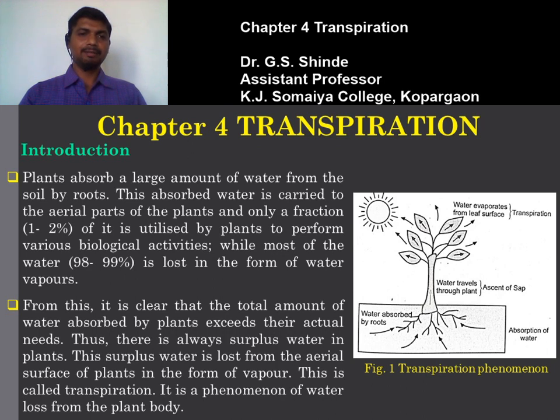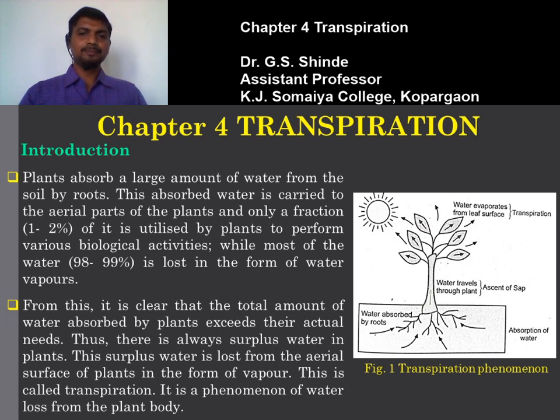Thus there is always surplus extra water in plants. This surplus water is lost from the aerial surface of plants in the form of vapors. This is called transpiration. It is a phenomenon of water loss from the plant body. Of the total amount of water absorbed by the plant, a large amount is lost in the form of vapors from the aerial surface of the plant. This phenomenon is called transpiration.